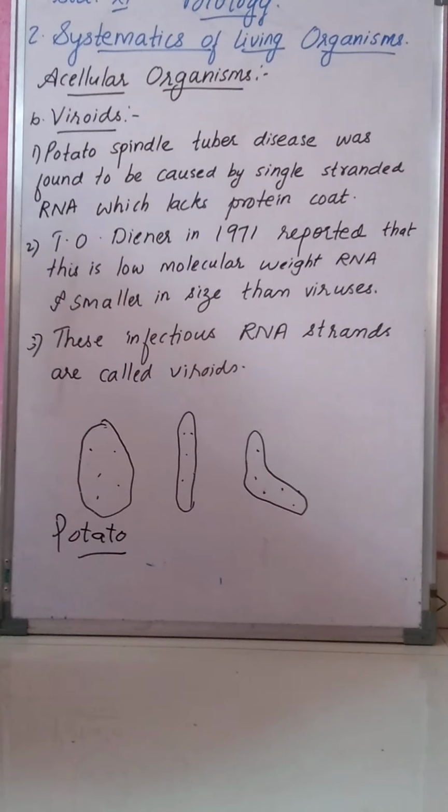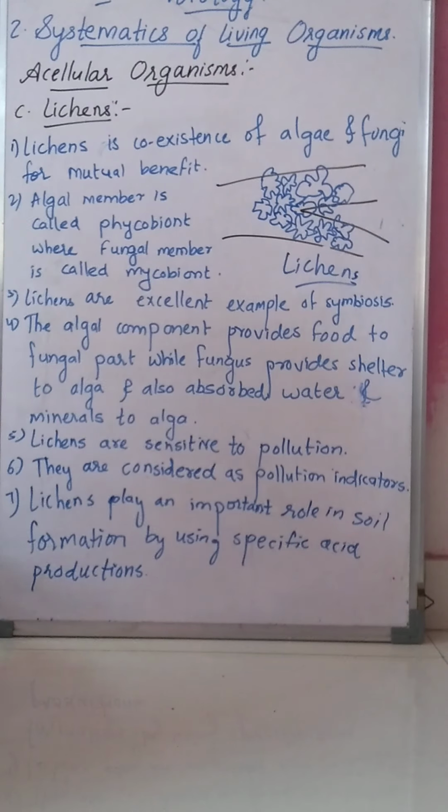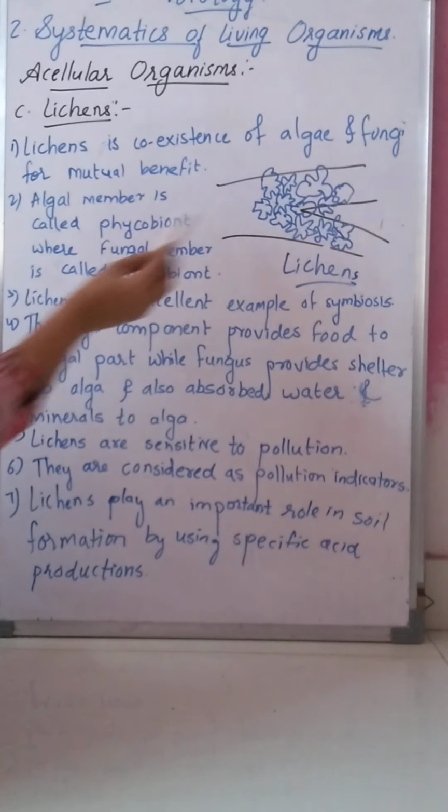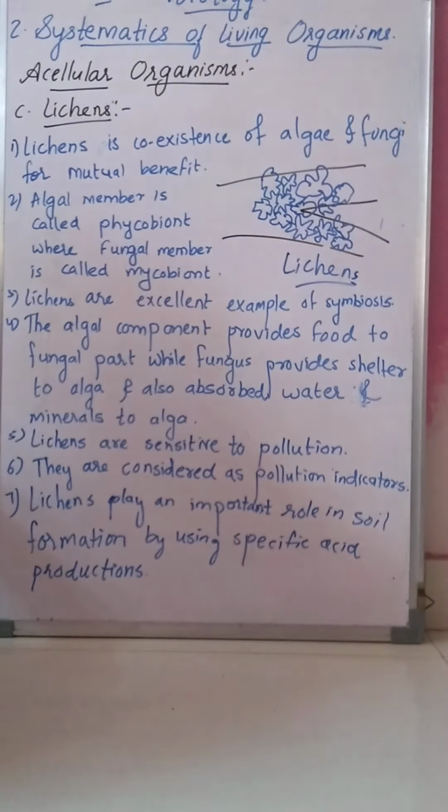Next is lichens. This is the diagram of lichens. Now what are lichens? A lichen is a coexistence of algae and fungi. Coexistence means algae and fungi are found together, and they are known as lichens, and this is for mutual benefit.